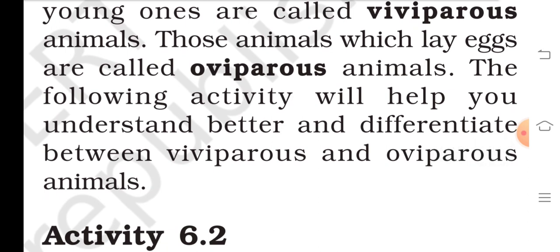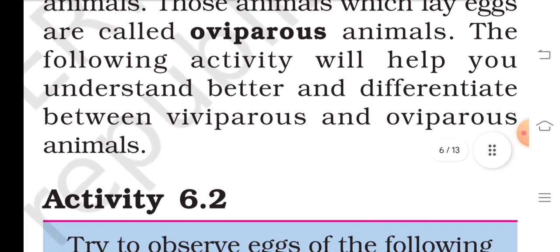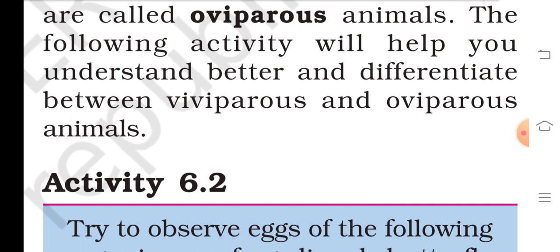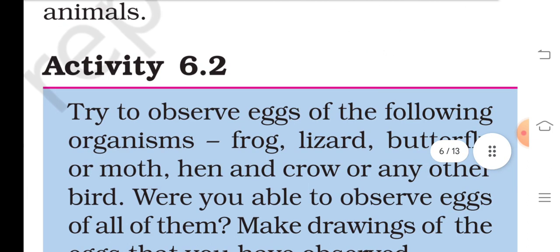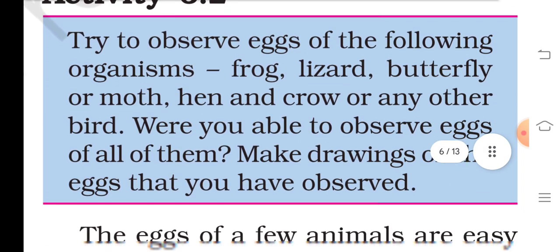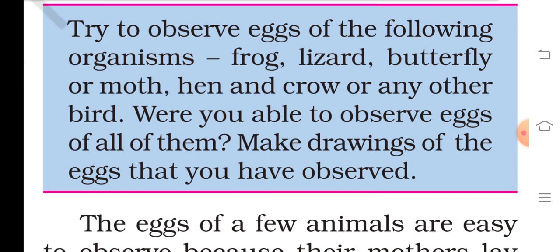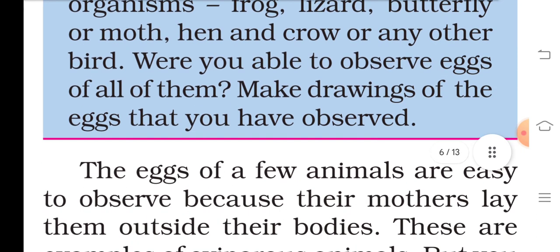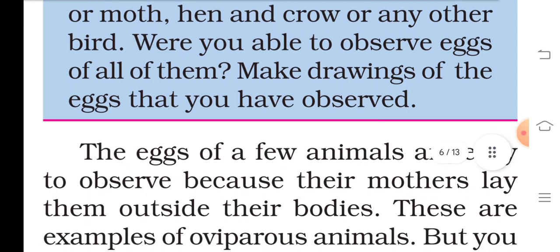The following activities will help you understand better and differentiate between viviparous and oviparous animals. Try to observe eggs of the following organisms: frog, lizard, butterfly, moth, hen, crow, any other bird. Where you are able to observe eggs, follow them. Make drawings of the eggs that you have observed.